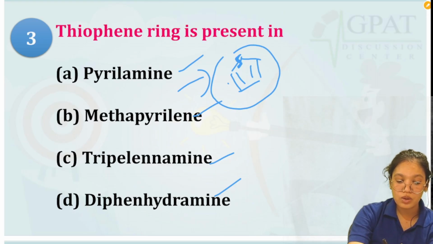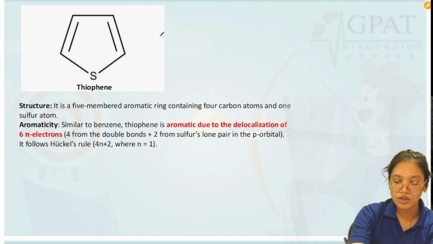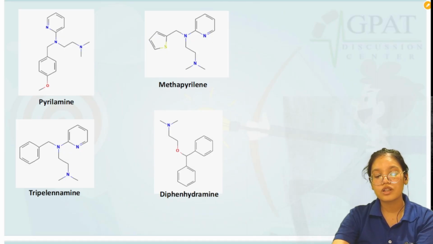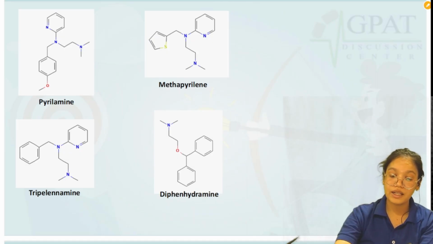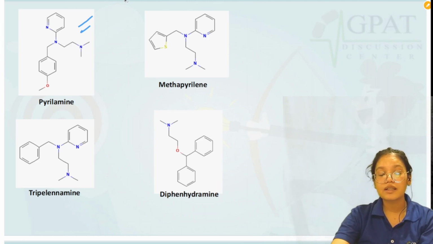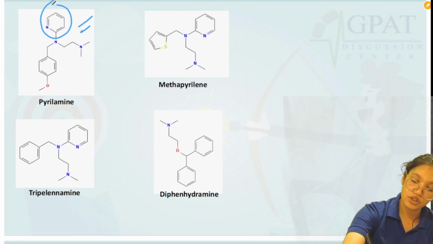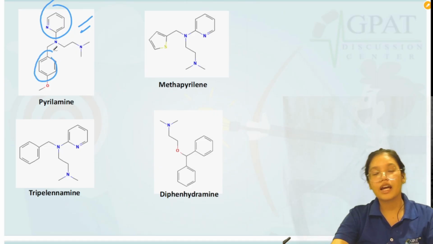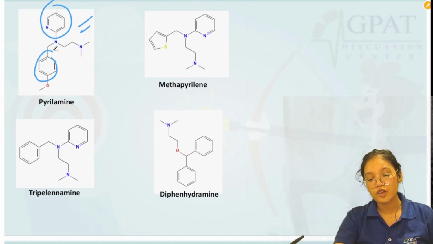So let's look at their structures one by one. So this is the thiophene ring. Next, the structures. The first option is pyrilamine. Now pyrilamine basically contains a pyridine ring in its structure, and the second ring is the benzene ring, or we can say the phenyl ring. So it doesn't contain any thiophene ring.